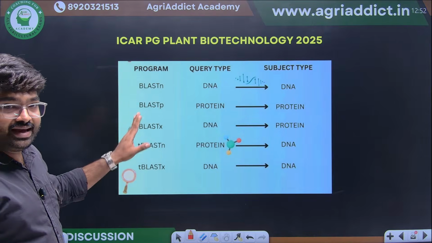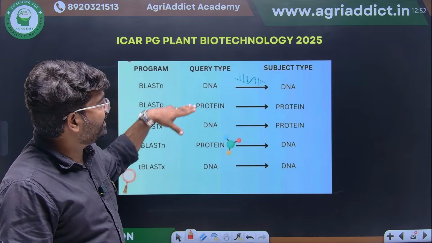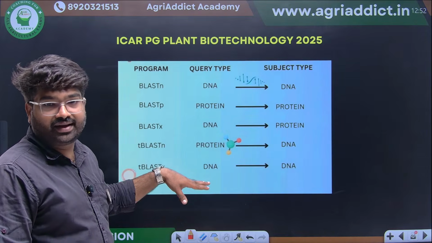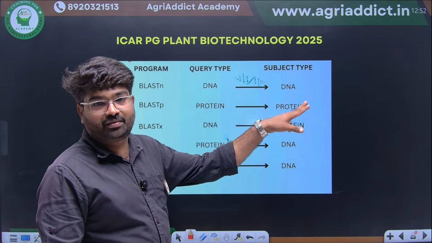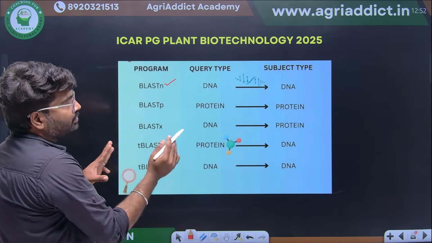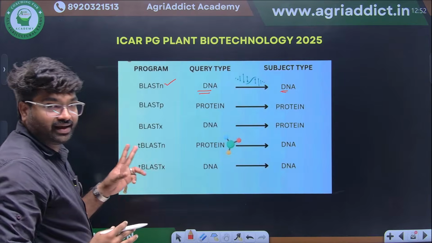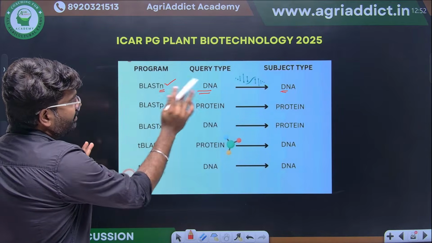Here, the query type is the input sequence, whether DNA or protein. Then the subject type will be DNA or protein. In BLASTN, the query type will be DNA and the subject type will also be DNA. N for nucleotide.